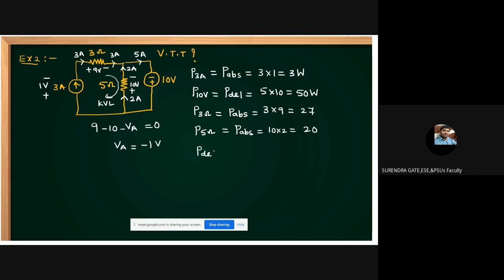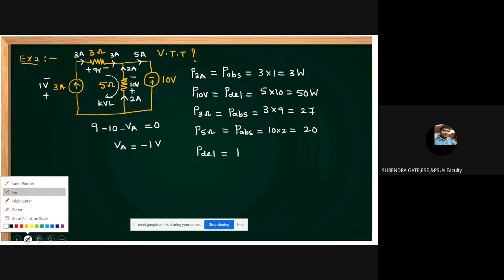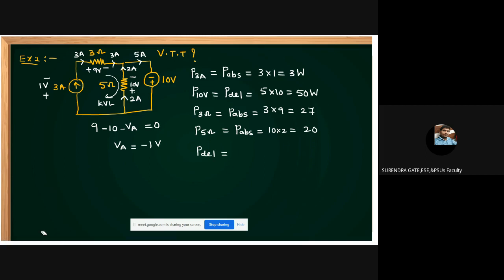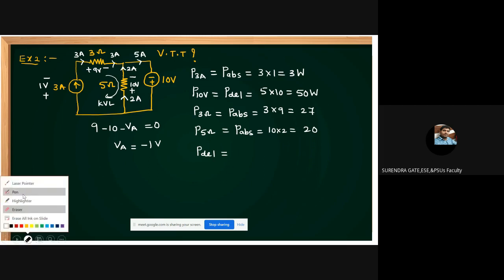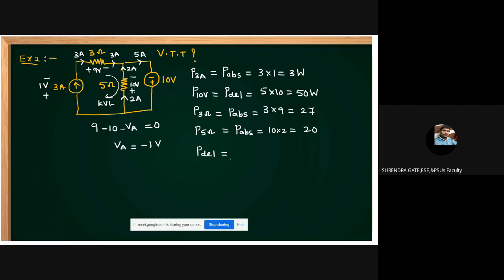Then what is the P delivered, sir? P delivered equals P absorbed. How much is the total P delivered, friends? It is 50 watts. What is the P absorbed? The total P absorbed is 3 plus 27 plus 20. So Tellegen's theorem is verified. P absorbed equals P delivered. That is, Tellegen's theorem is verified.